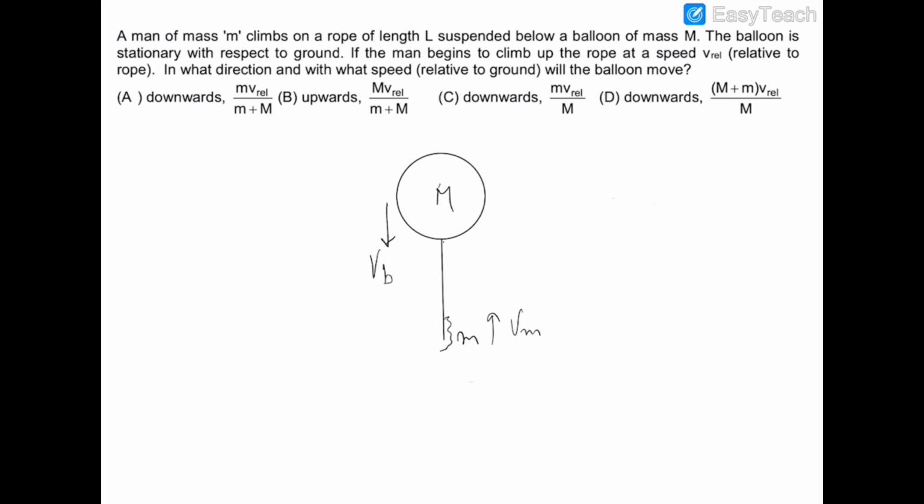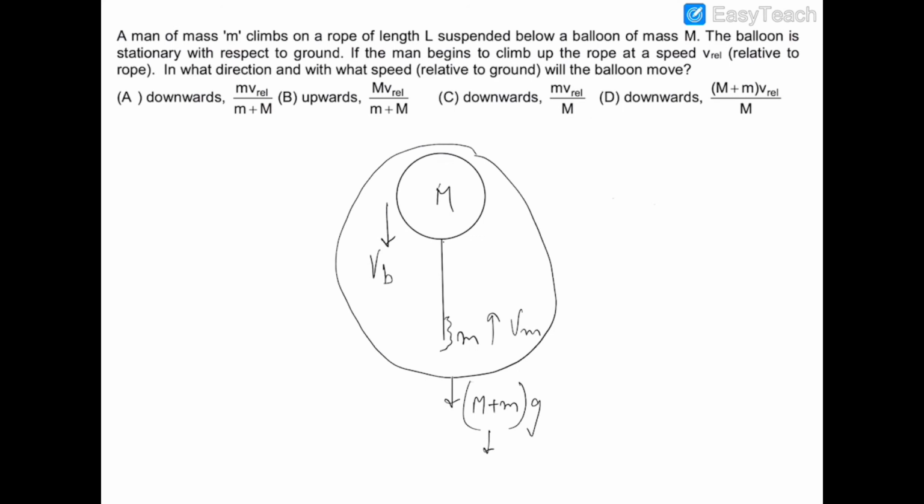So we can see that this system has only mg acting in the downward direction, and mg is a non-impulsive force. So if there is no impulsive force acting on the system, then we can balance the momentum, although the net force on the system is not 0.